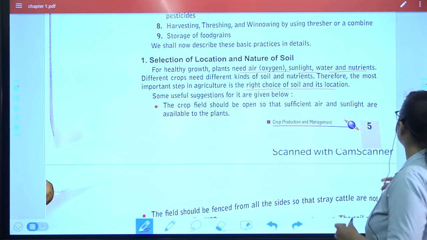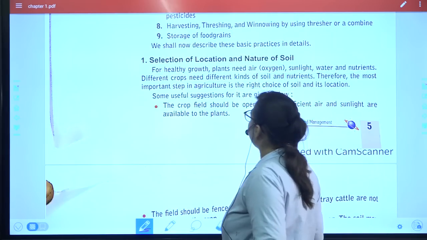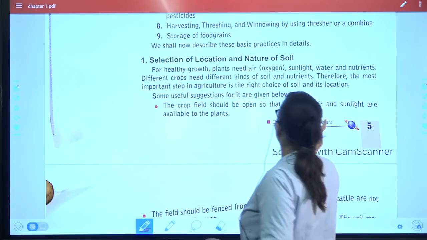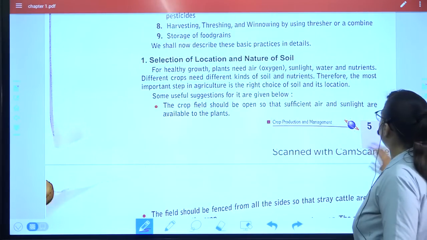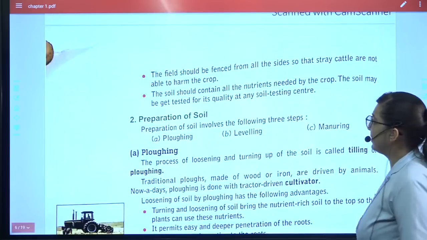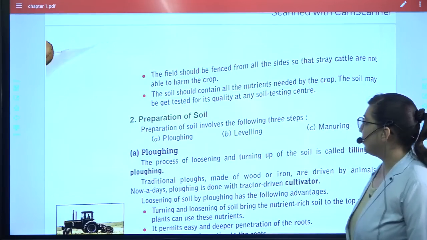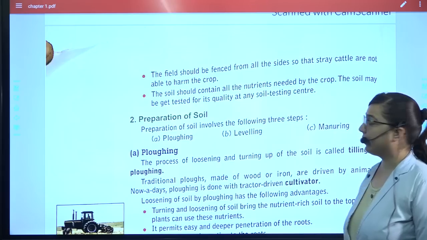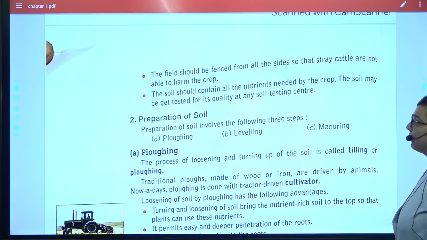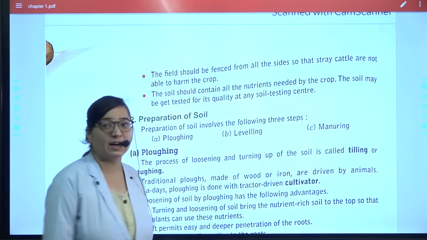Some of the useful suggestions which are given in your book are over here. The crop should be kept in the open so that there is a sufficient amount of sunlight. Next, it should be properly fenced so that the cattle will not harm it, and it should contain all the types of nutrients, and the soil may get tested for its quality at any soil testing center.